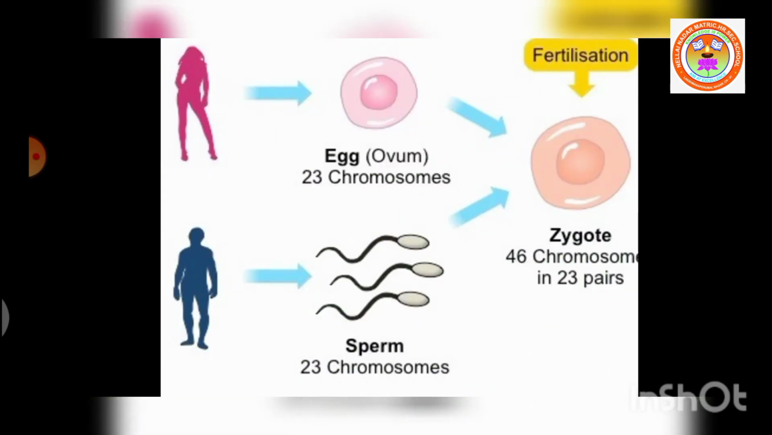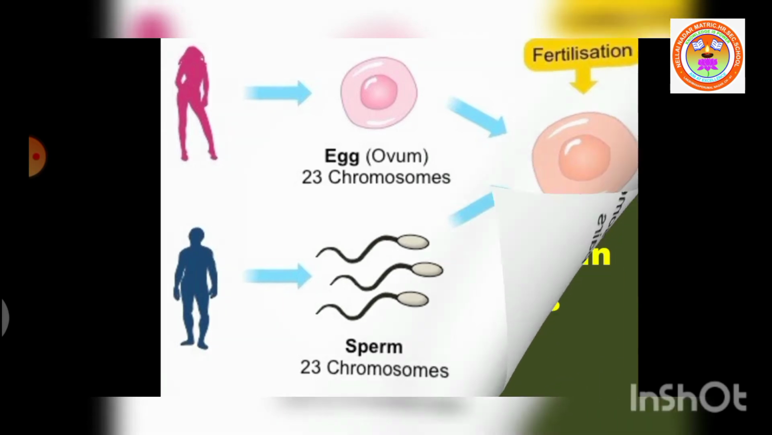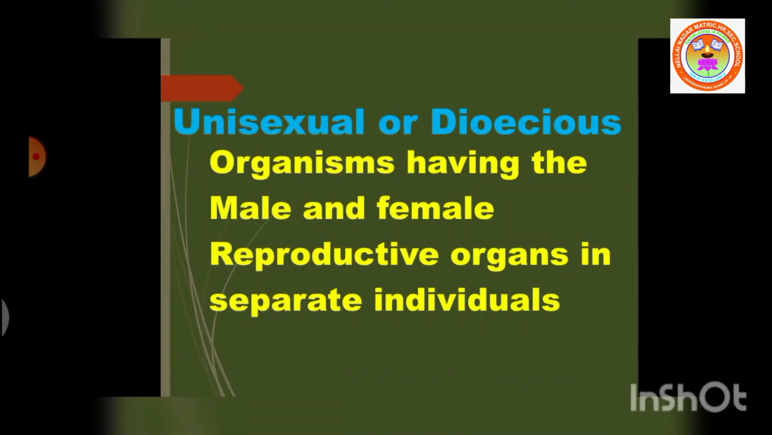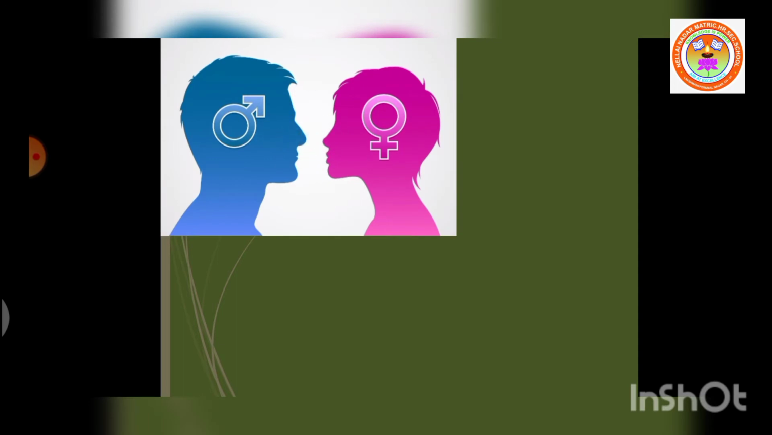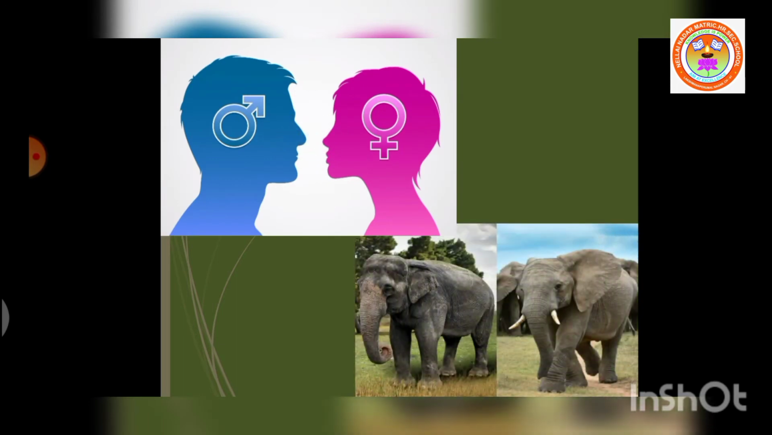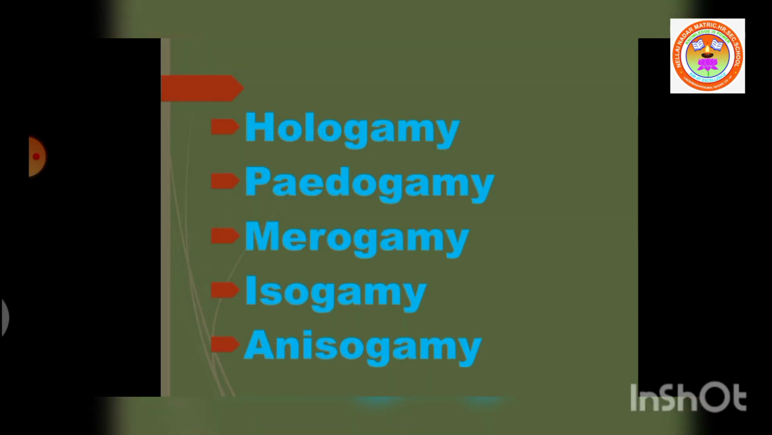a zygote. It occurs in dioecious or unisexual animals. Dioecious or unisexual means sexes are separate. Male and female sex organs are found in different animals. Syngamy is further divided into hologamy, pedogamy, merogamy, isogamy, and anisogamy.